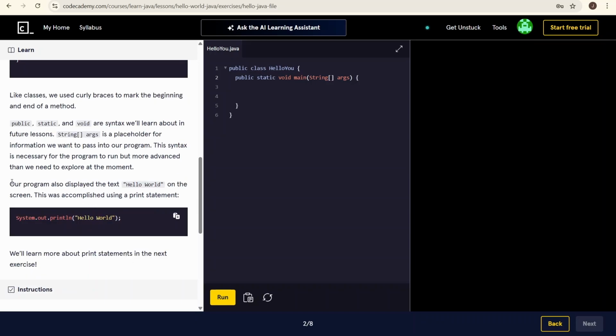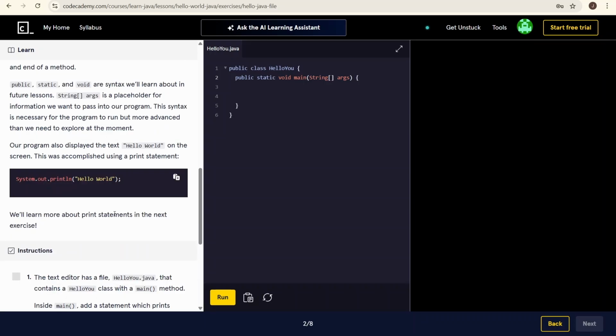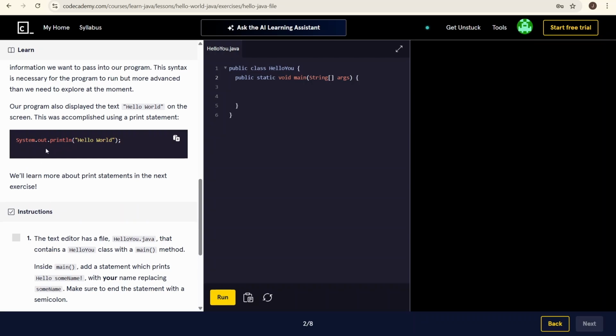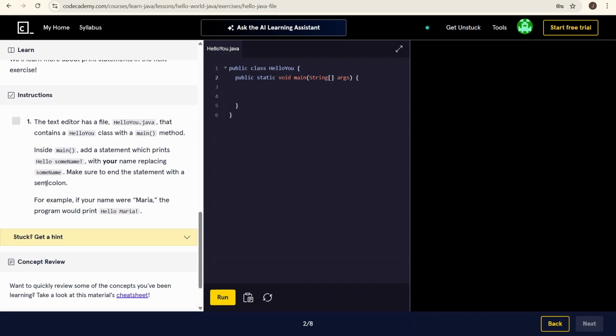Our program displays the text Hello World on the screen. This was accomplished using a print statement: System.out.println("Hello World"). We'll learn more about print statements in the next exercise.